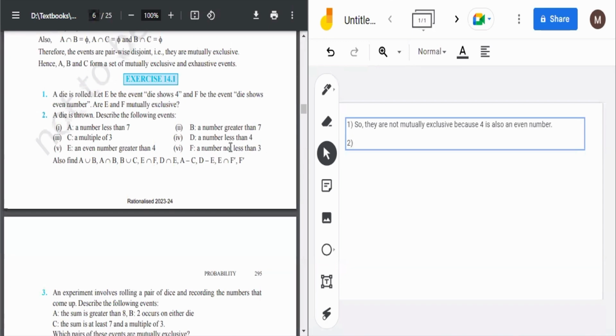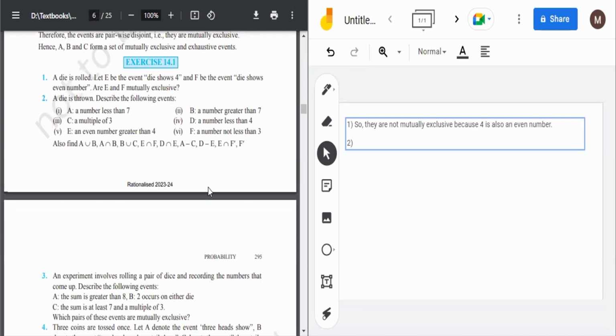So इस तरीके से अपन करेंगे. Then we are asked also find A intersection B. So let me write it down first. A would be a number less than 7, so it is always possible. Always possible. ठीक है, और इसमें 1 2 3 4 5 6 सारे के सारे आ जाएंगे.